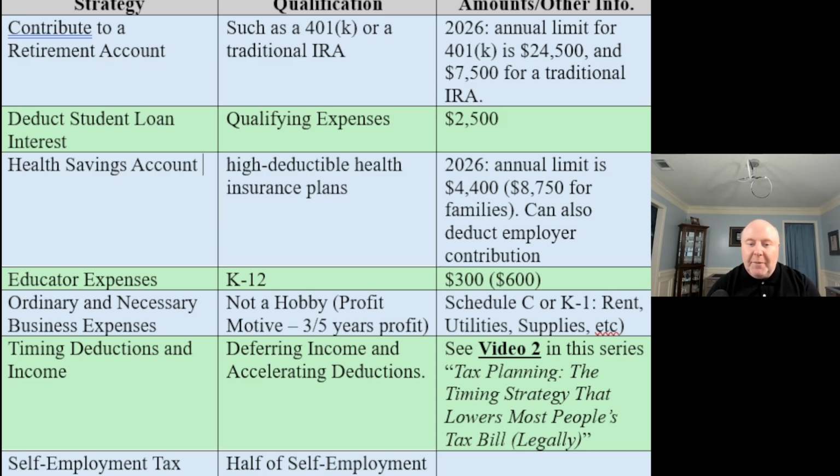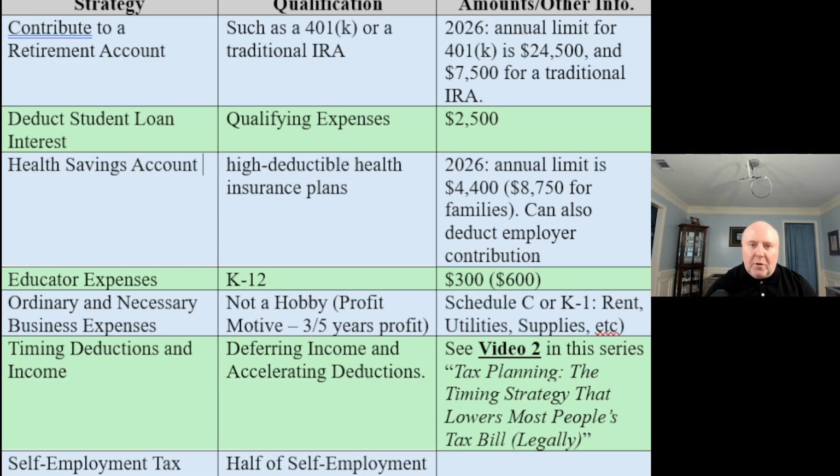Now, something that's going to be important here is making sure that you're considered a trade or business, not a hobby. Because if you're considered a hobby, you're not going to be able to deduct any of that, right? It sucks to be considered a hobby. So what the IRS really looks at, and I have a video that talks about the different factors, but what it really boils down to is profit. Did you have a profit motive? That's what the IRS is really looking at. If you're doing something for a profit instead of enjoyment, then it's generally going to be considered a trade or business, and they have a safe harbor.